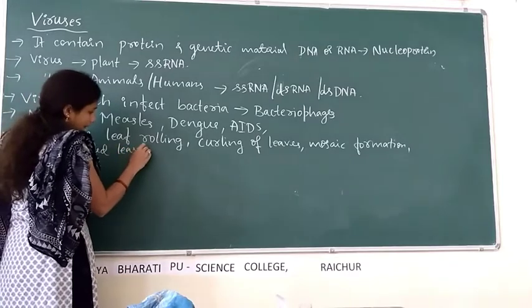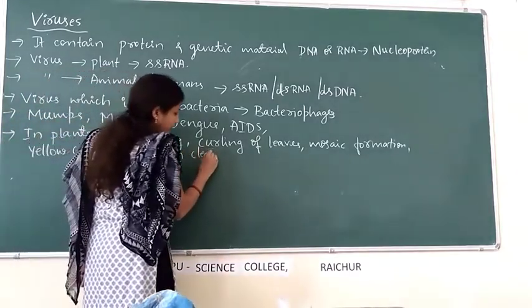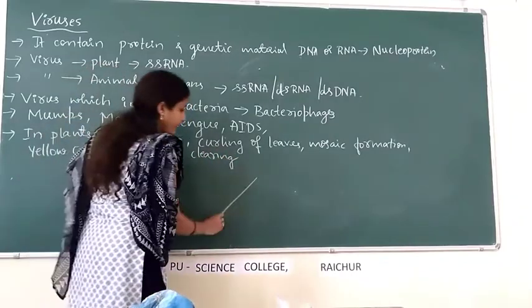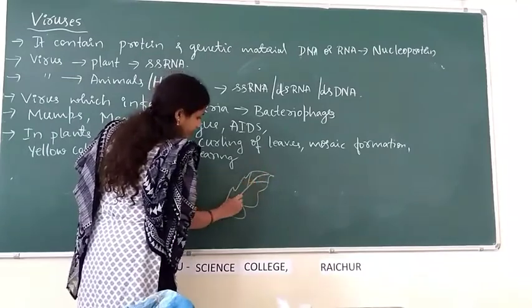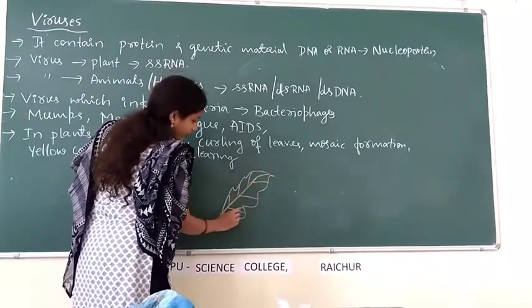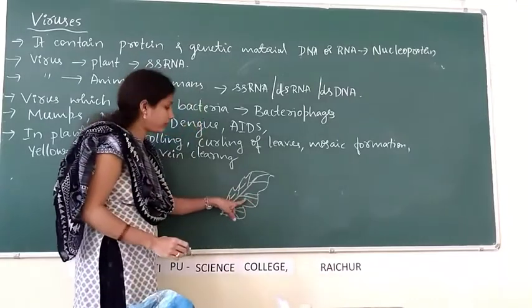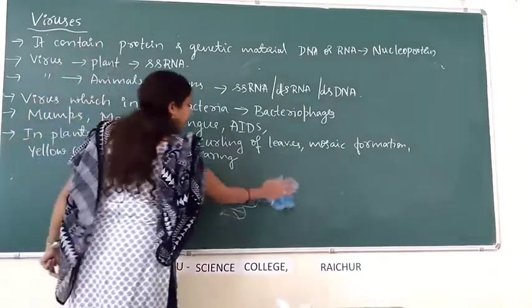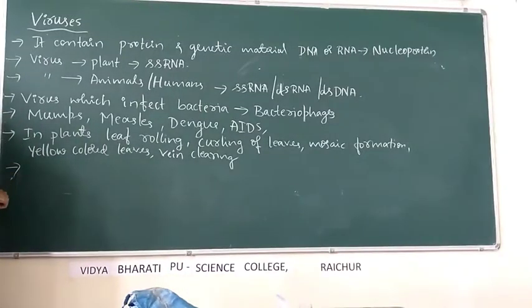Then vein clearing. In case of leaves, we can observe veins here. Clearing of such veins takes place due to viral infection. And these are the different types of diseases caused by the viruses.